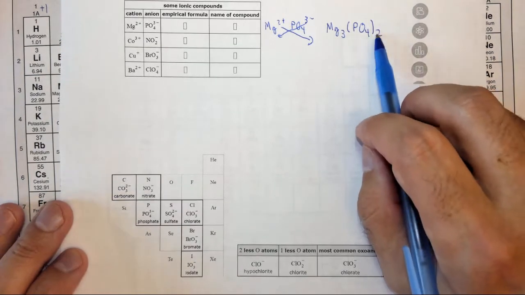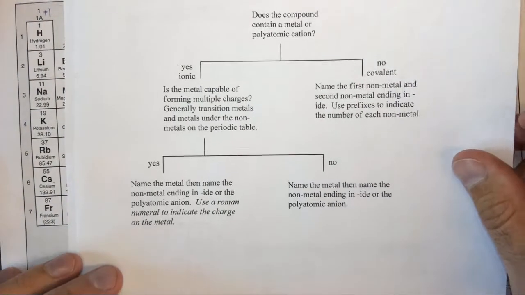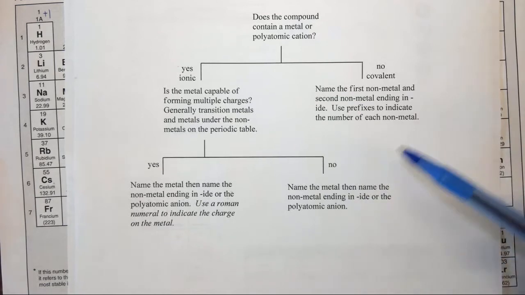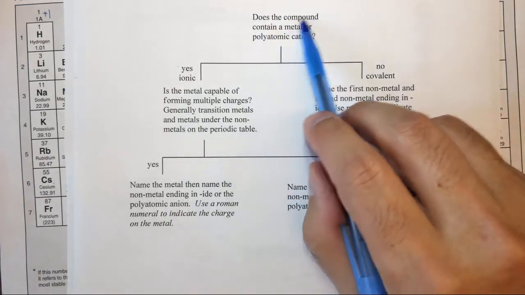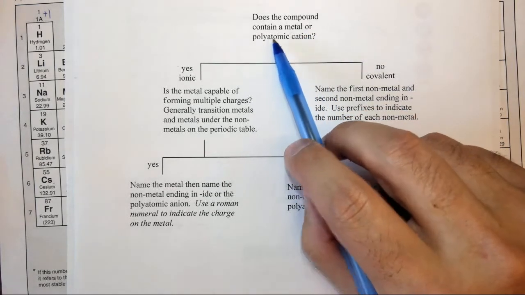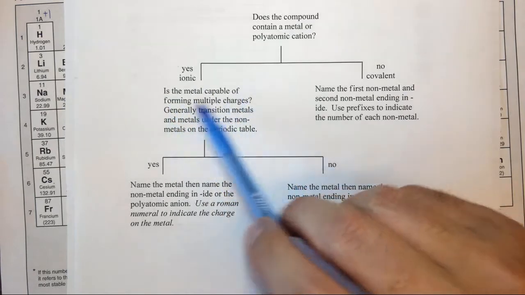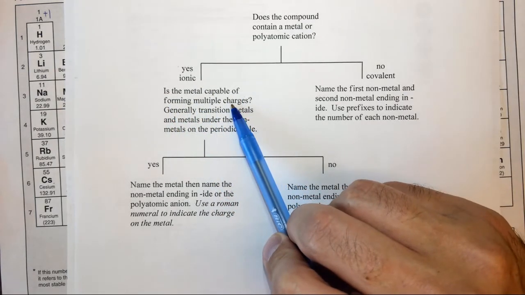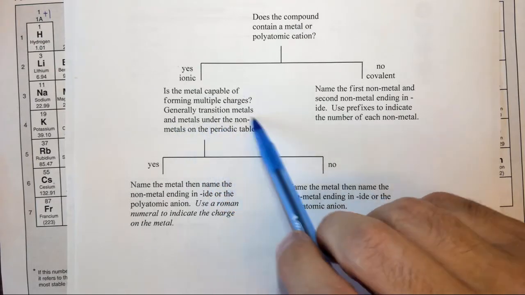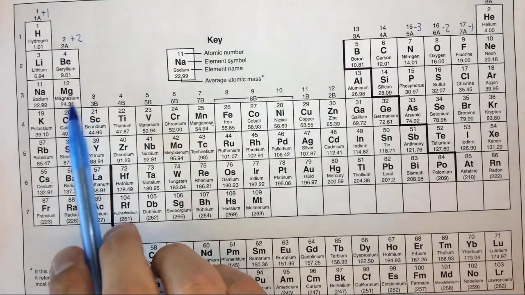We now need to name this. To name it, we need to go back to our flowchart that shows us how to name it. So first, does the compound contain a metal? Yes, it contains magnesium, so it's ionic. Is the metal capable of forming multiple charges? Generally this is the transition metals and the metals under the nonmetals on the periodic table. Well, magnesium is in period 3.